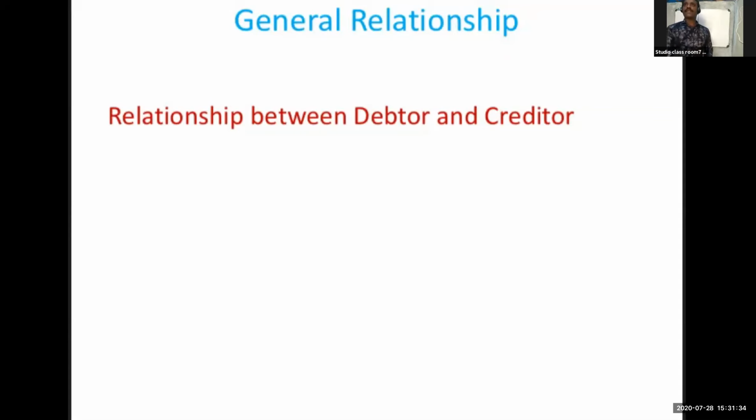We know that the primary relationship between banker and customer is that of a debtor and a creditor.